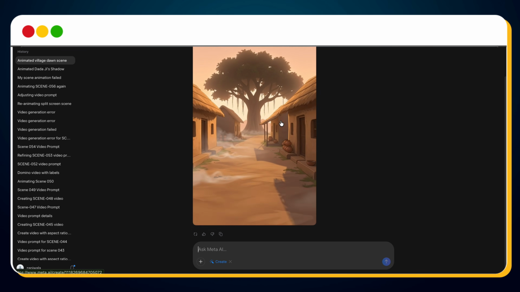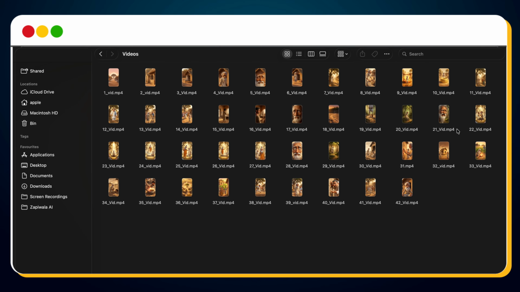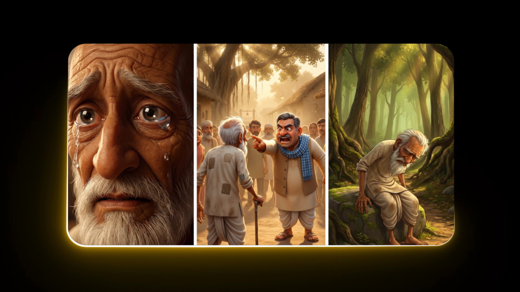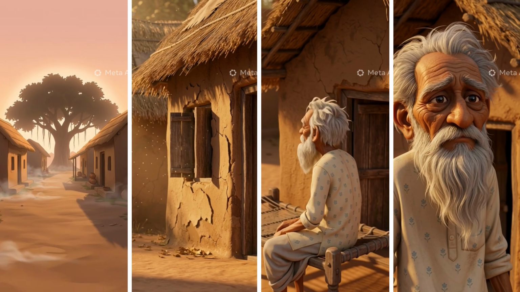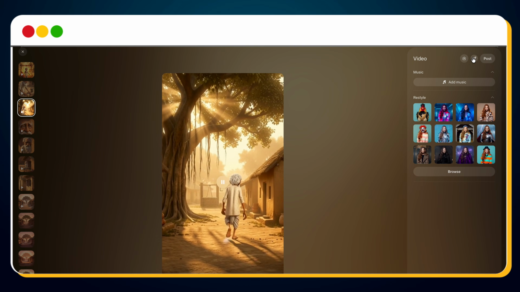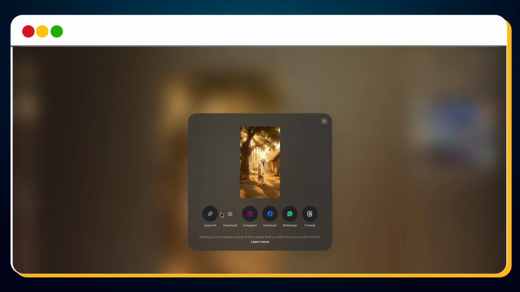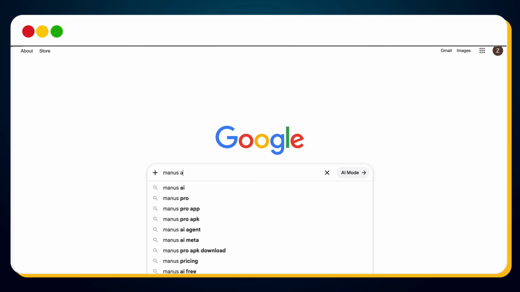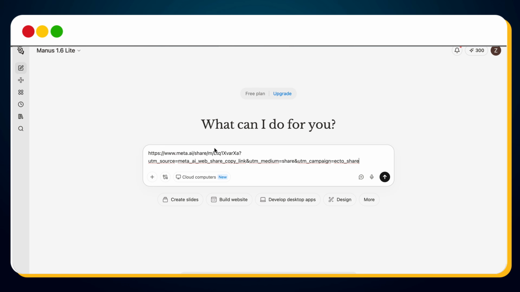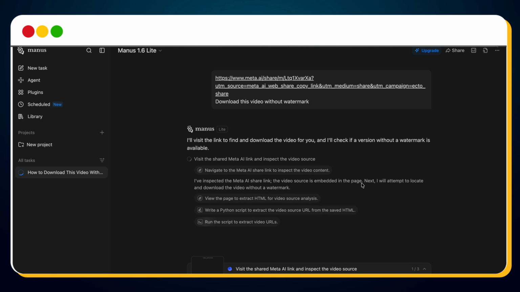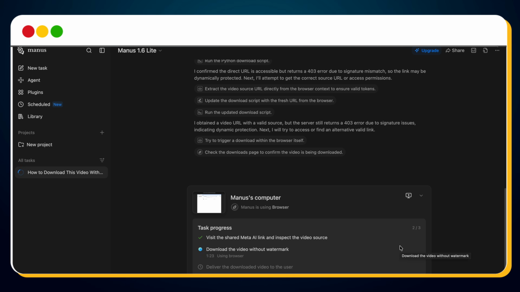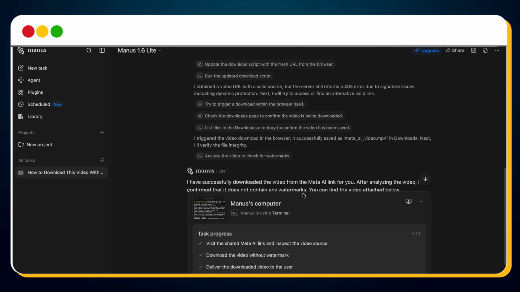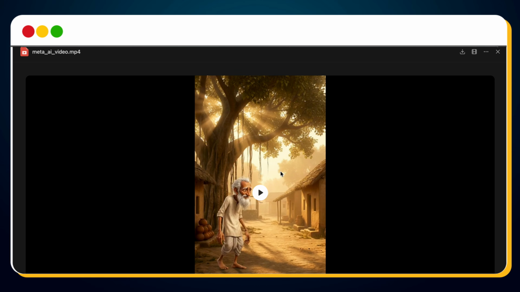Using the same process, I generated every scene. The story was finally moving, but then I hit a problem. Every clip contained a Meta AI watermark. At first, I thought this would ruin the workflow. Then I found a solution. Click share, copy the video link, open Manus AI, paste the link, download the watermark free version. It works, but honestly, I don't recommend it.